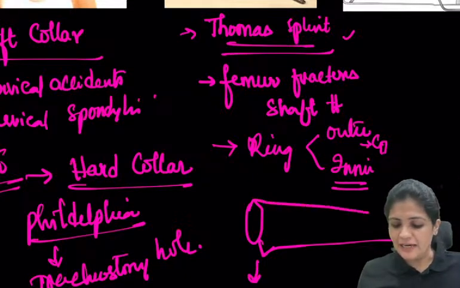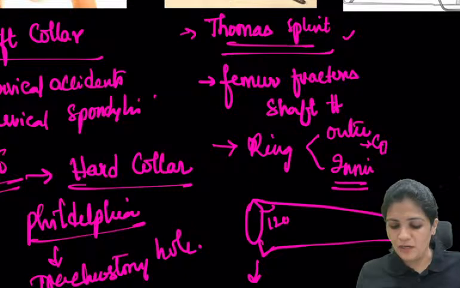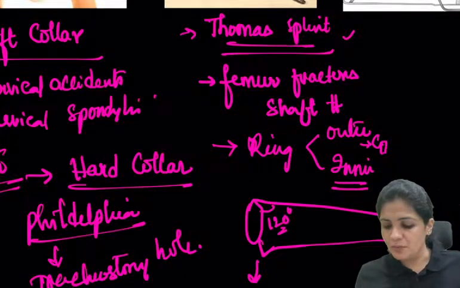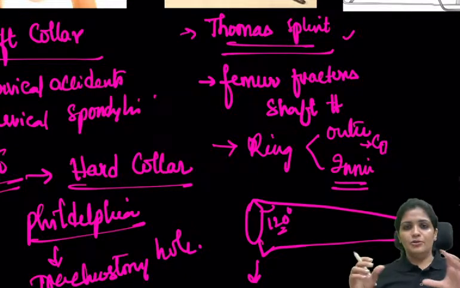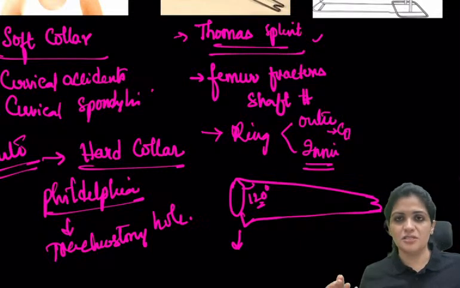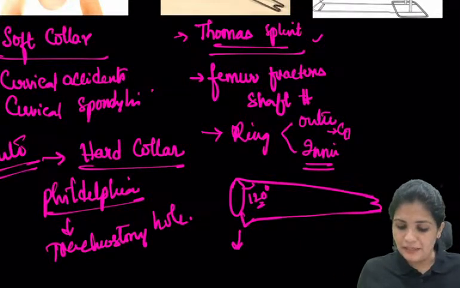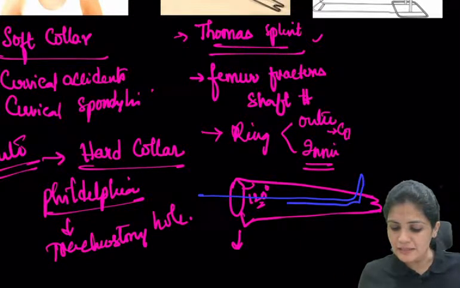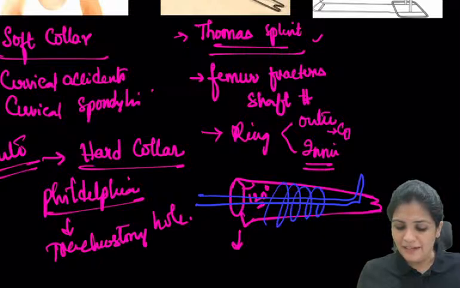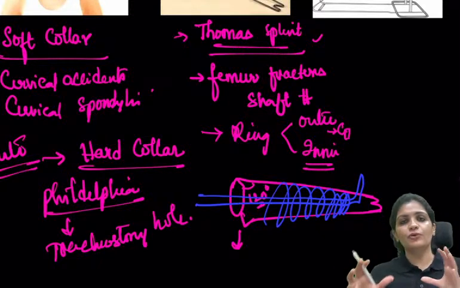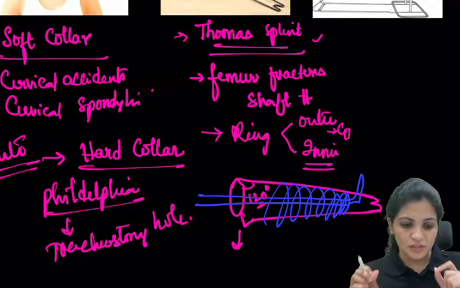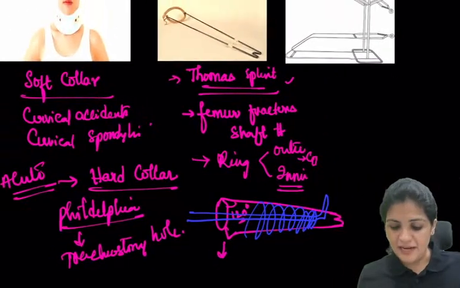And now the inner side is making an angle of 120 degrees. These two bars are connected by a W shaped structure, so this is where your muscle lies. Now what you do is put the limb inside it like this, and then you put the bandage or crepe bandage. This mobilizes the limb. So this is the Thomas splint, right?